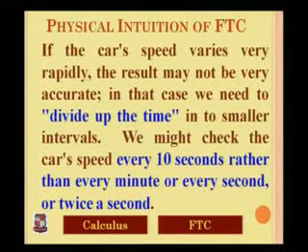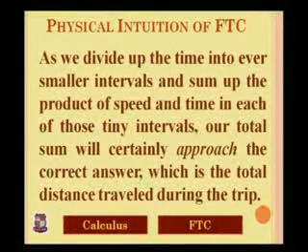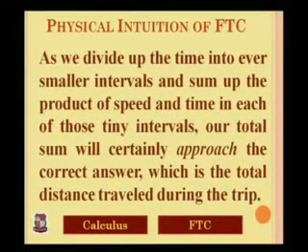It can be divided into 10 seconds rather than 1 minute, or 1 second, or twice a second. So we divide up the time into ever smaller intervals and sum up the product of speed and time in each of these tiny intervals. Our total sum will approach the correct answer, which is the total distance travelled by the car during its trip.